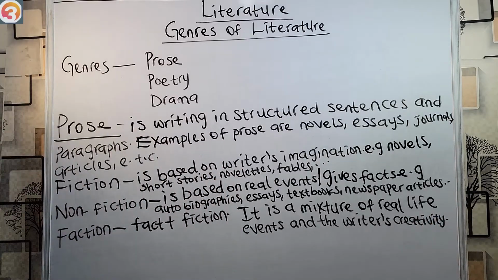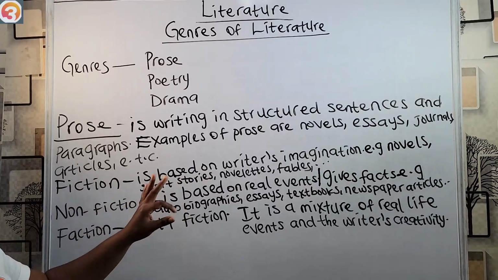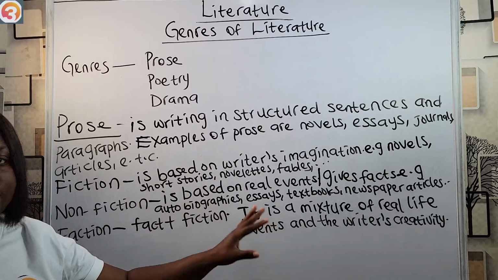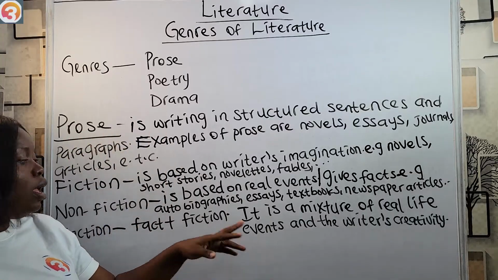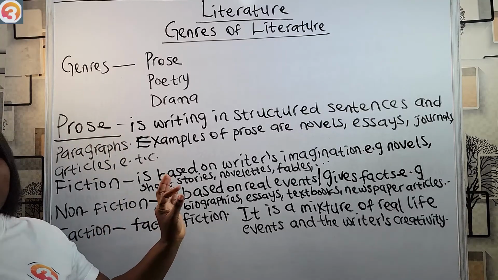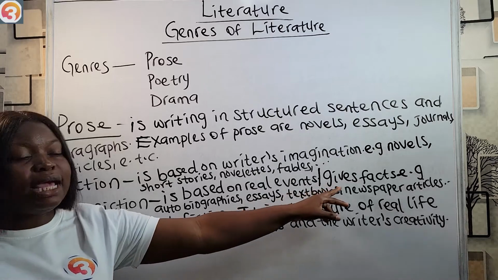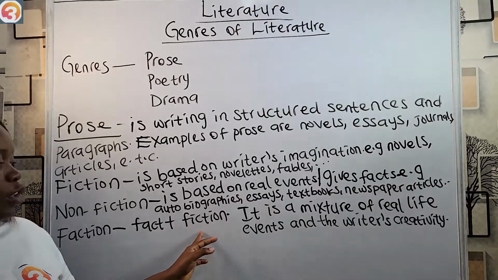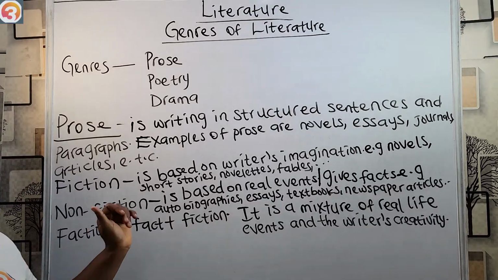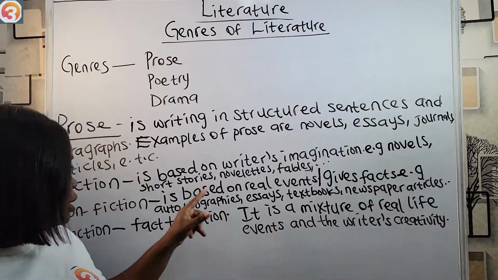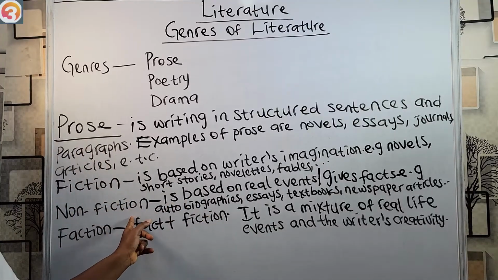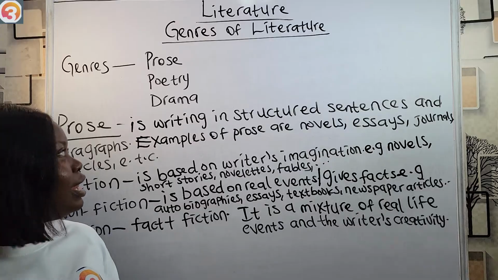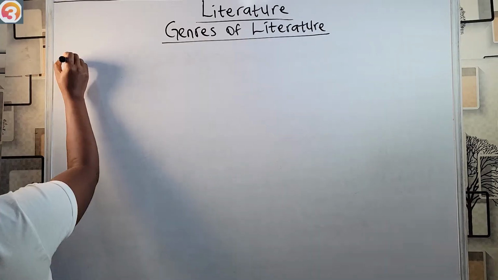We said there are three types of prose: fiction, non-fiction, and faction. For fiction, we're talking of imaginary events, something purely based on the writer's thinking abilities. While for non-fiction, we're talking of real life events or something that gives us facts. We gave examples. Then faction, fact plus fiction, is a blend of fiction and non-fiction. Now let's look at the features of prose.